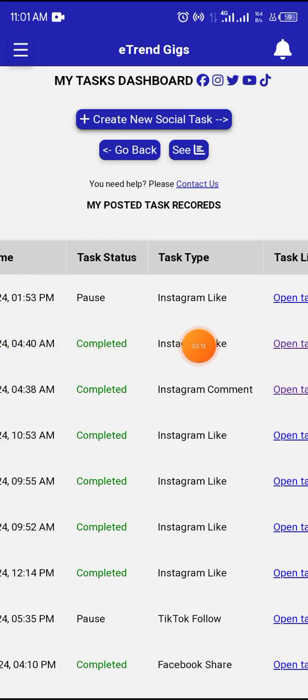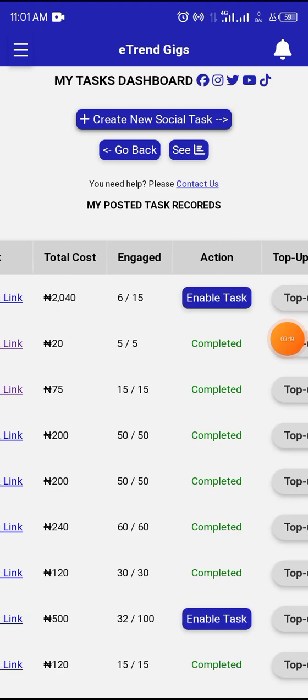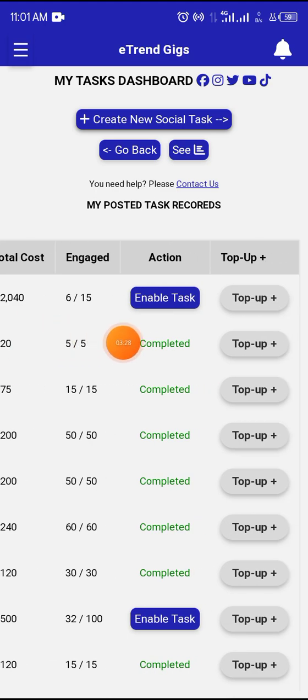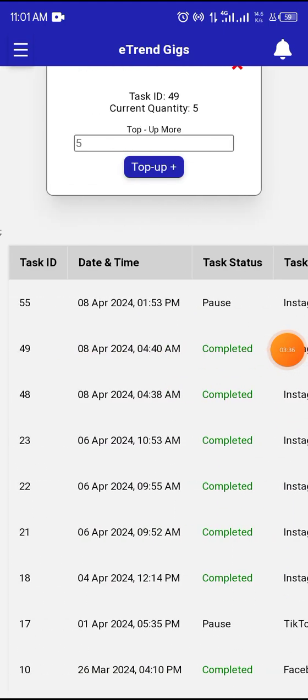All right, follow me. Now, to enable it back, it has already been completed, and I already have 5 likes on this post, and I want it to be 15 likes now. So what I will do is just click on this top up, instead of creating another tag. So we just click on this top up. Can you see now?